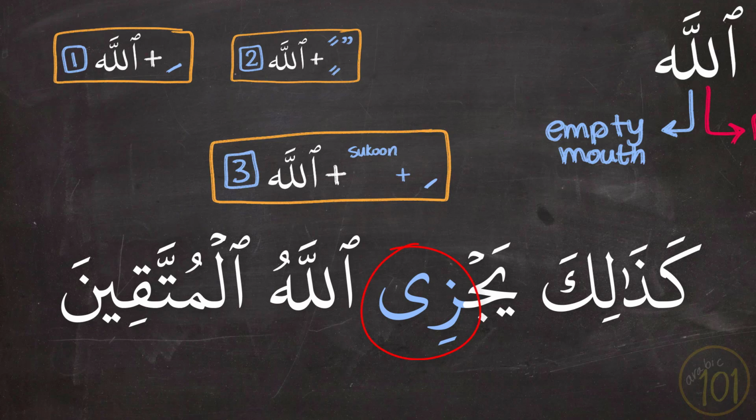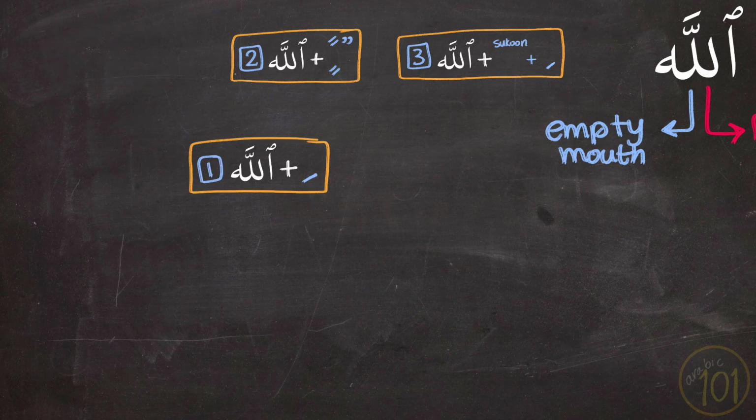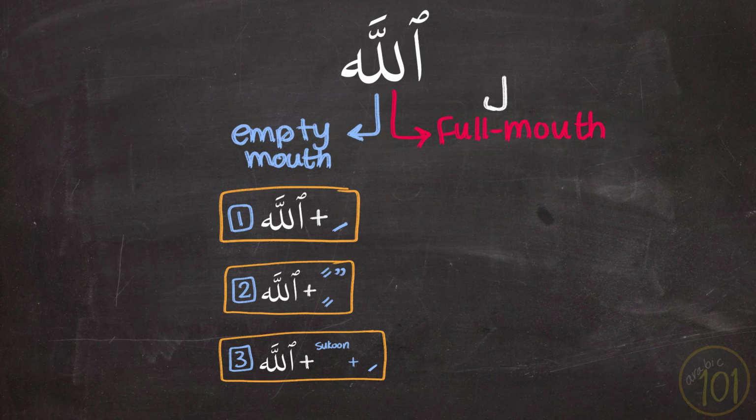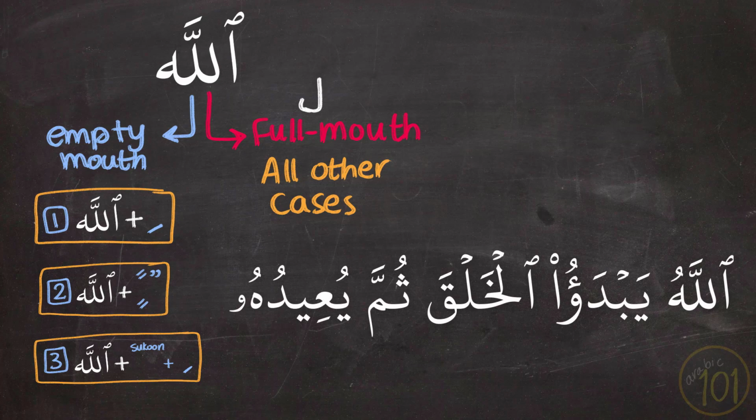So the ya before Allah has sukoon, but the zay, the letter before the ya, has kasra, and that's why we said يَجْزِي اللَّهُ. So these are the only 3 cases in which you will say illah instead of Allah. In all the other cases you will just simply say Allah like you're used to, like in this example.